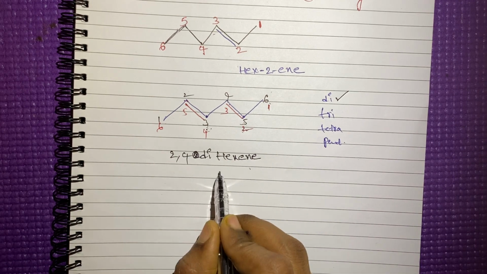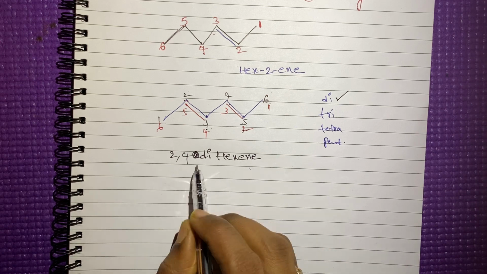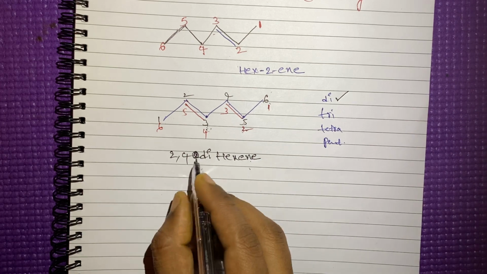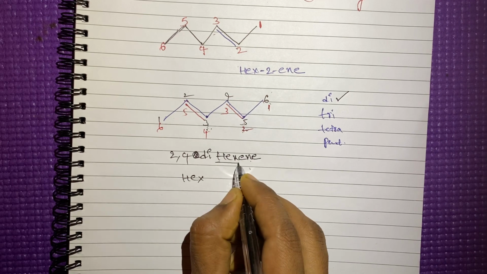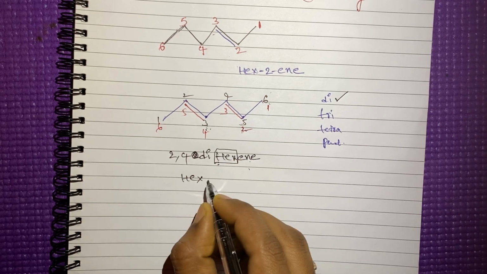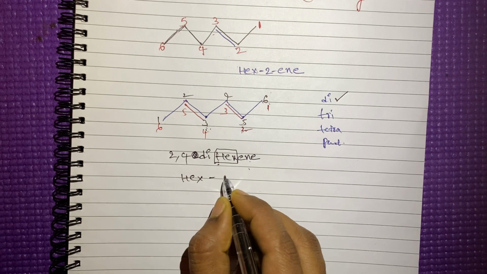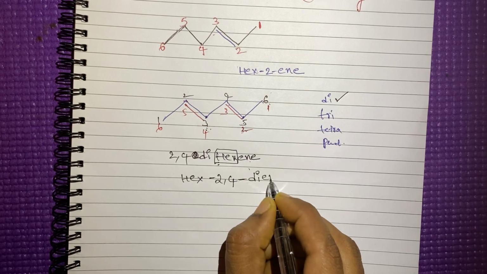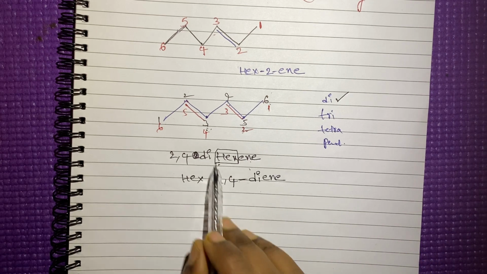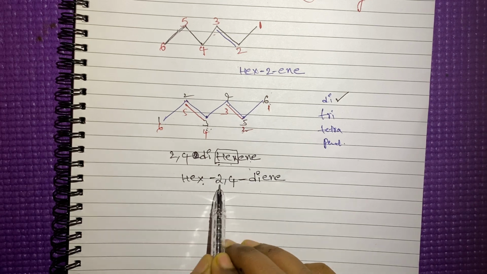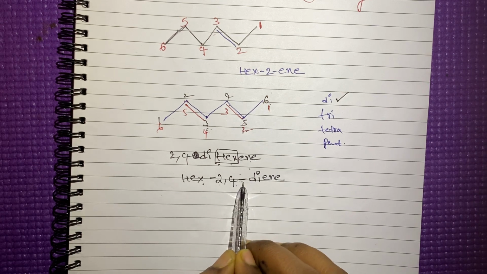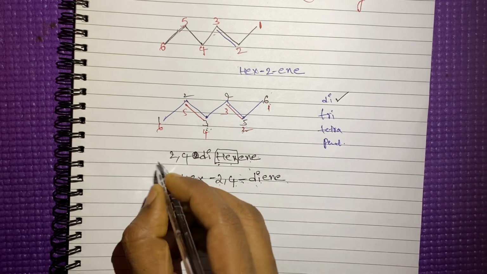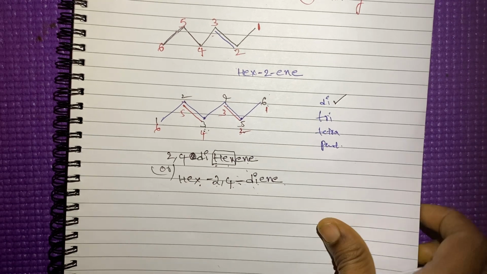Dihexene, 2, 4 dihexene. Like that we have to write the name, or else we can write it in a different way. Hex, I am using as a prefix, hex hyphen 2, 4 hyphen diene. That means both are the same. Hex 2, 4 diene. This one or this one, both are the same. You can use any one method.